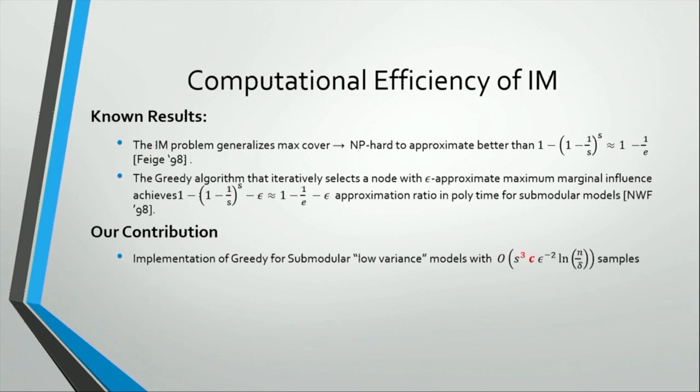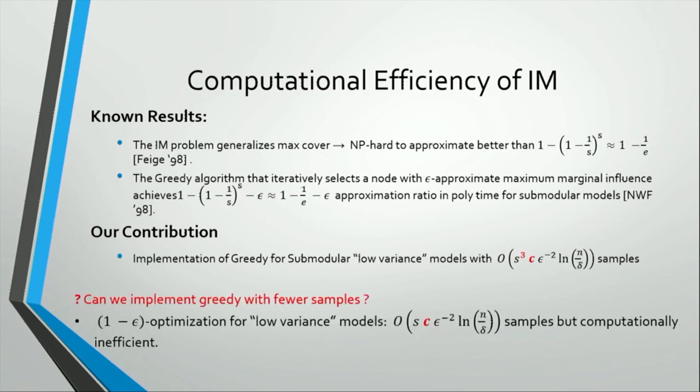Our main contribution is we showed that for greedy algorithms for submodular models with low variance, like independent strongly submodular or general SDM with low variance, the sample complexity is s to the third multiplied by the constant c, which is the one we saw in the previous slide.